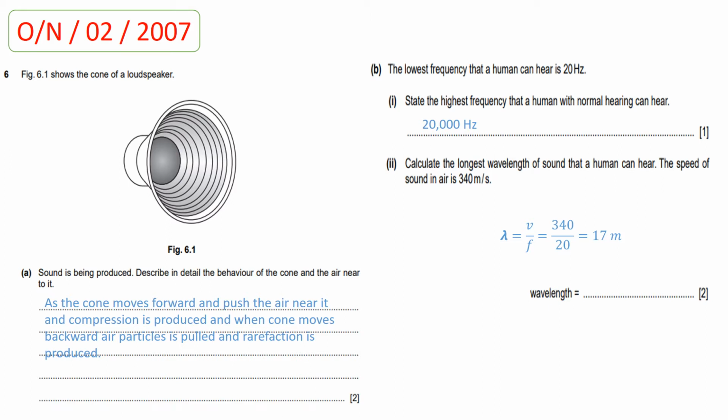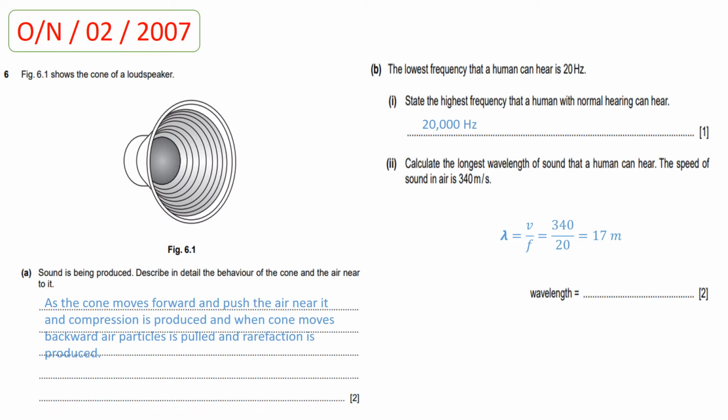So this is the reason which you write in part A, in which the examiner demands you to describe in detail the behavior of the cone and the air near to it. Part B, the lowest frequency that a human can hear is 20 hertz. Now, in part 1, state the highest frequency that a human with normal hearing can hear. So, students, the highest frequency is 20,000 hertz.